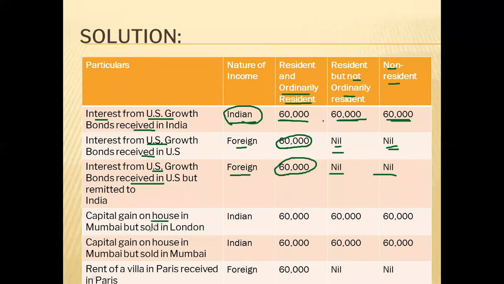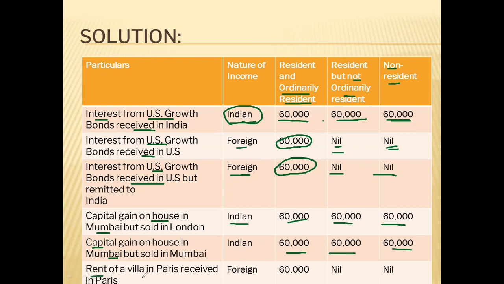House in Mumbai, so it is earned in India, it is an Indian income. So all the three will pay tax on this. See, capital gain on house in Mumbai, obviously. The house is in Mumbai, meaning in India, so it will be an Indian income. All the three will be paying tax on the Indian income.